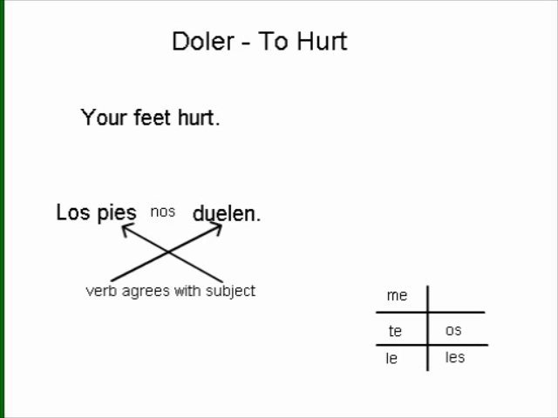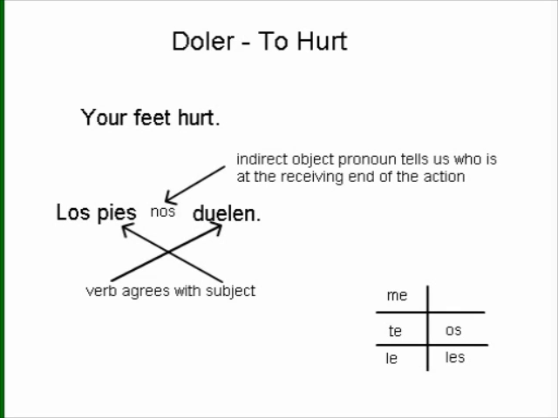So remember, our verb has to agree with our subject, which in this case is going to be our body part. And the indirect object pronoun tells us who is at the receiving end of the action. So in this case, the action is to hurt. The person that is at the receiving end of that hurting is the person that's being affected by it. And that's what the indirect object pronoun tells us.